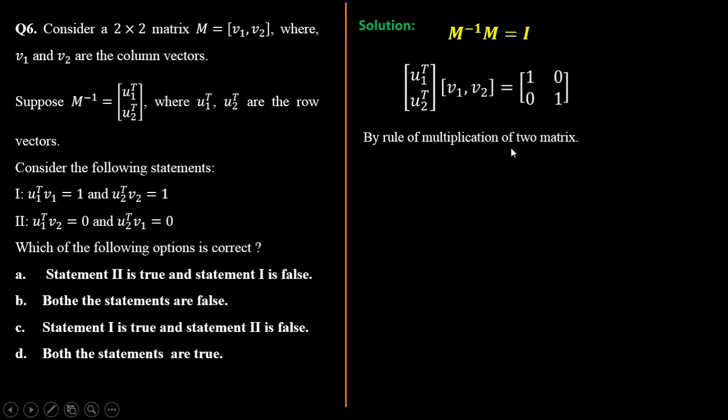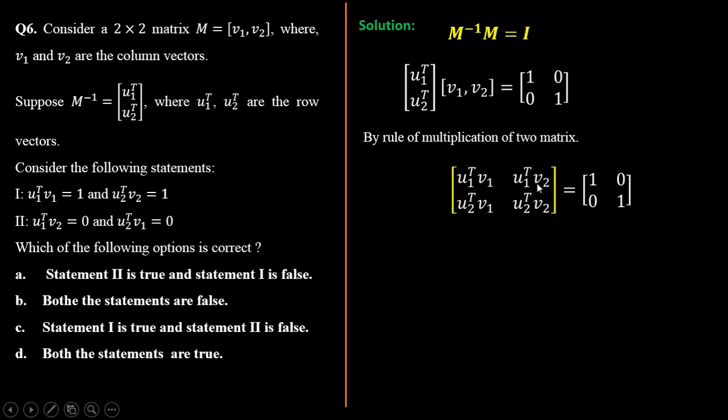So by the rule of multiplication of two matrices, we get U1 transpose V1 here, U1 transpose V2 here, and similarly you get U2 transpose V1 and U2 transpose V2. And here it is your identity matrix. Now by comparing both sides, we get U1 transpose V1 is 1 and U2 transpose V2 is also 1. So according to this, statement 1 is correct.